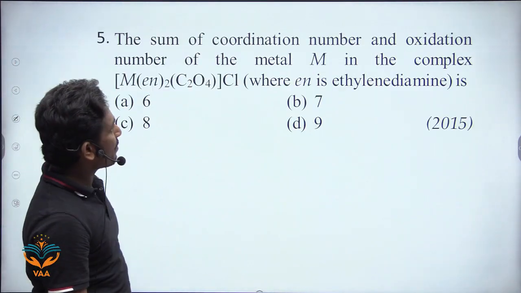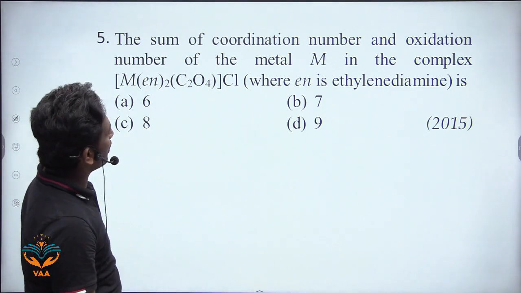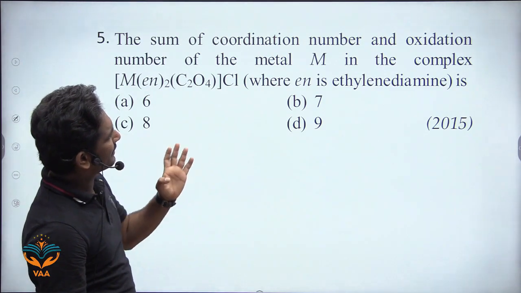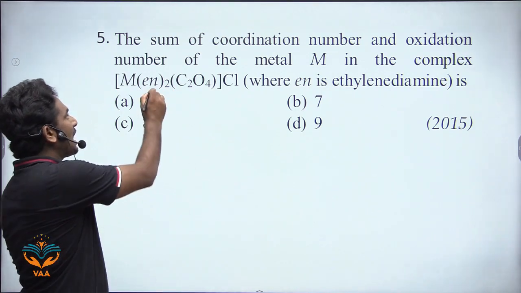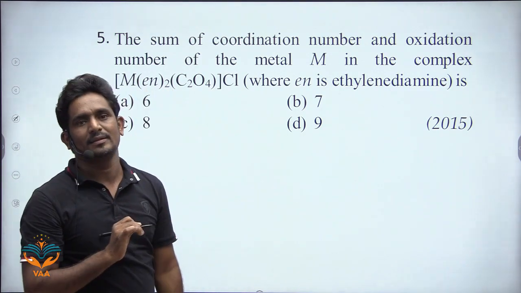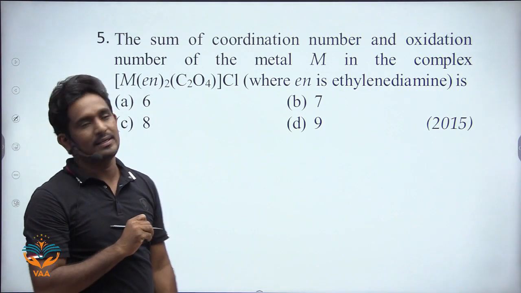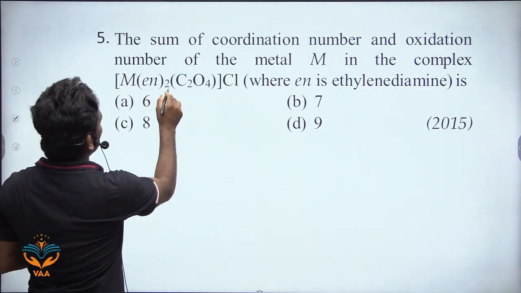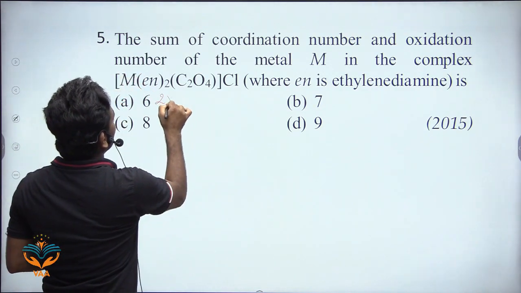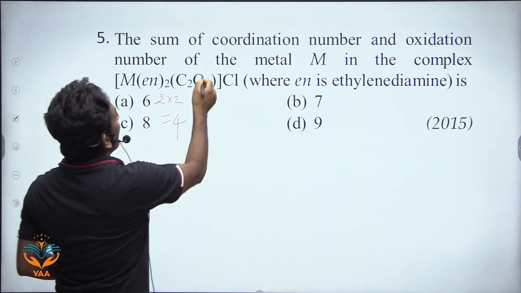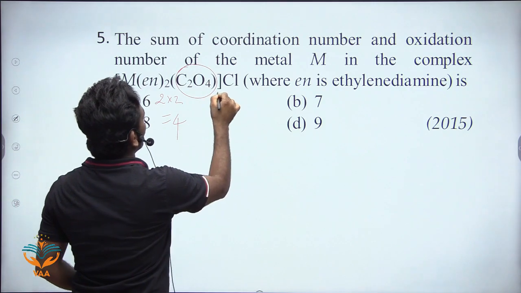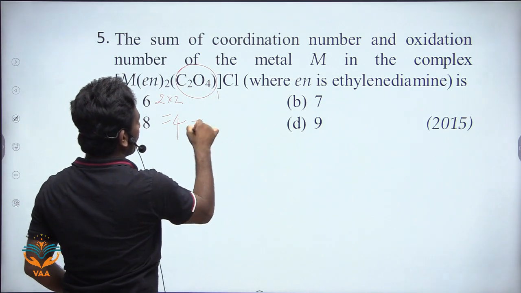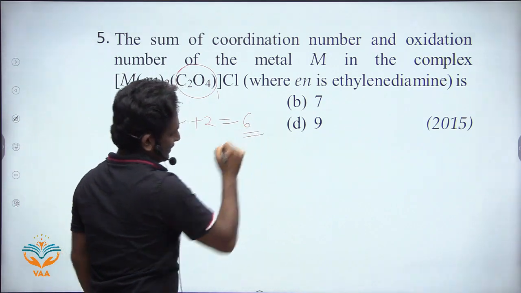Next one, the sum of the coordination number and the oxidation number of the metal in the complex compound, where en is ethylene diamine. Ethylene diamine is a neutral, bidentate ligand. So 2 into 2 is 4. The oxalate is also a bidentate ligand, but it is a charged bidentate ligand. So here 1 only, 1 into 2 is 2, so plus 2. Okay, the coordination number is 6.